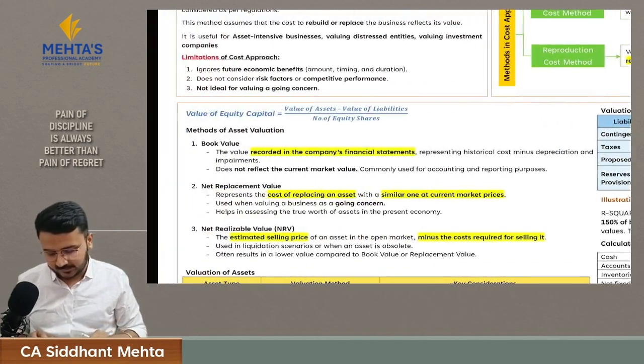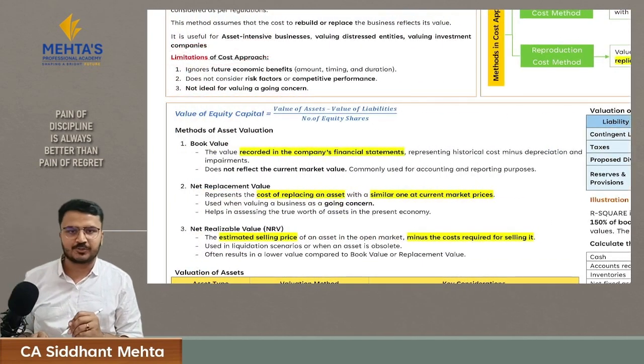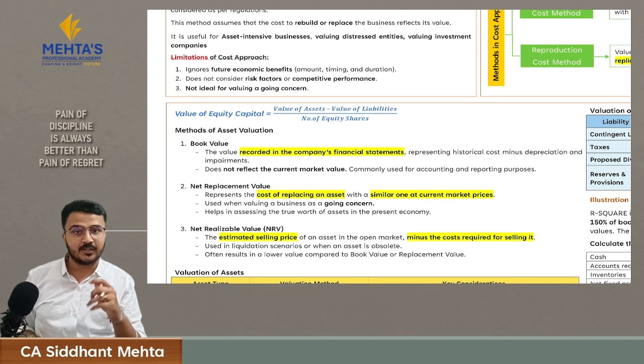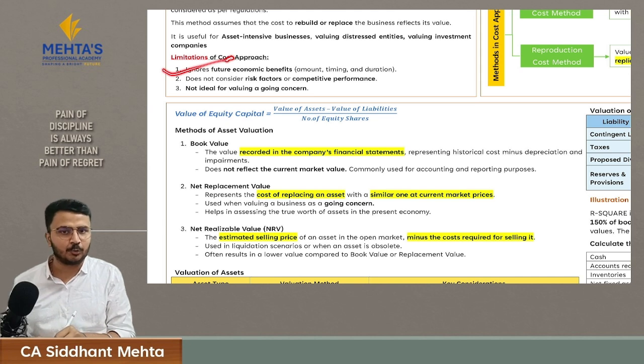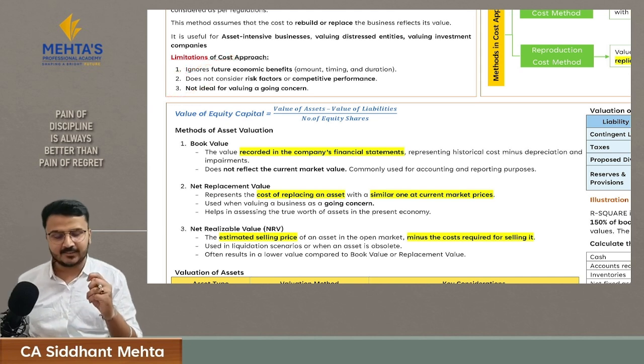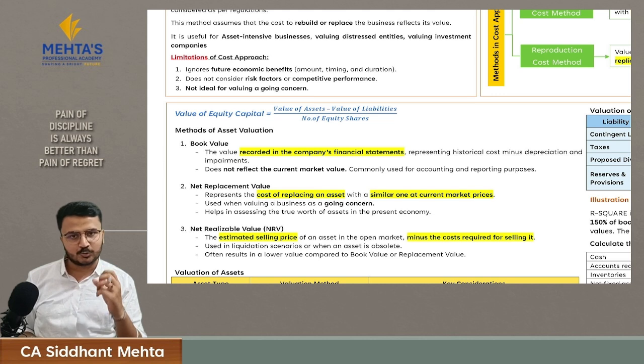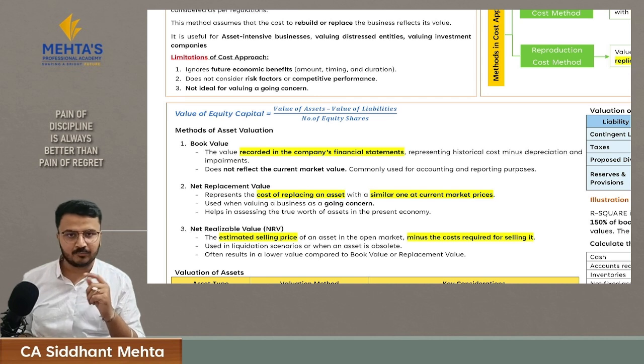Now let's understand the limitations of the cost approach. Like we understood, in the asset approach, we value our business based upon our current assets and liabilities. We are not considering the future growth of the business. Hence, this approach ignores the future economic benefits which you are going to have. So it is not ideal for valuing a going concern, because a going concern business should be valued based upon its future growth and earnings. Hence, this is a limitation of this approach.